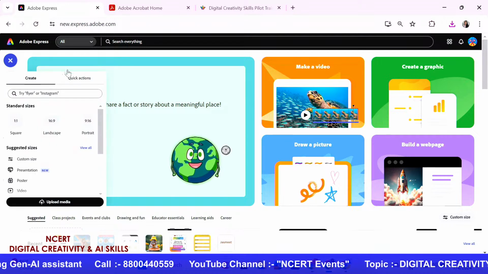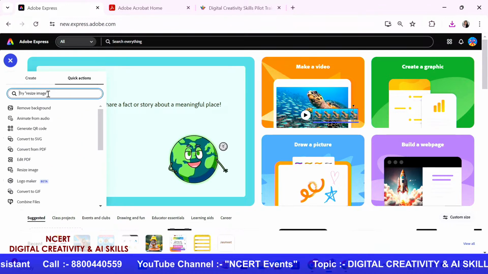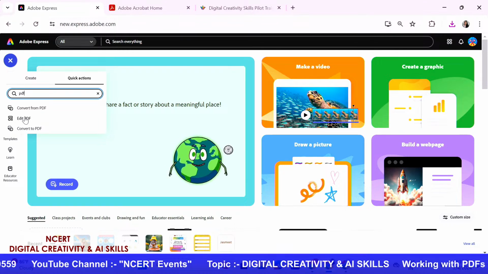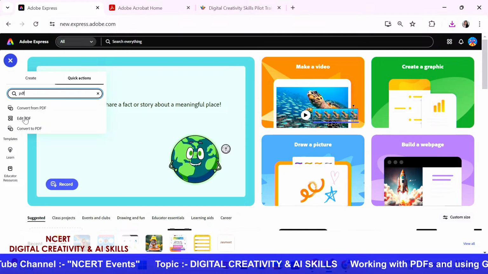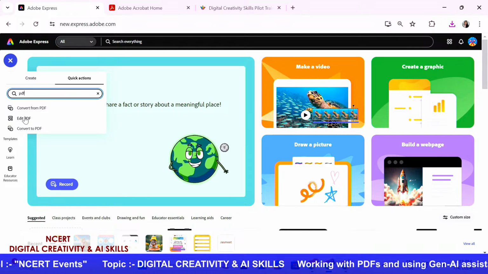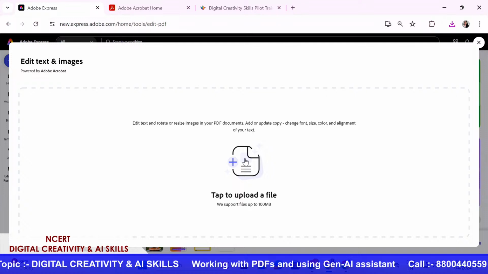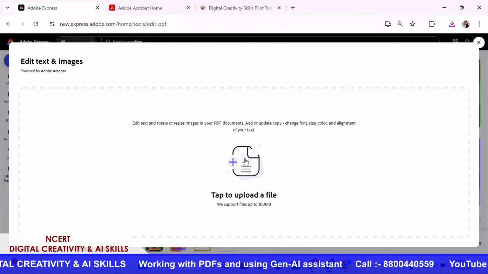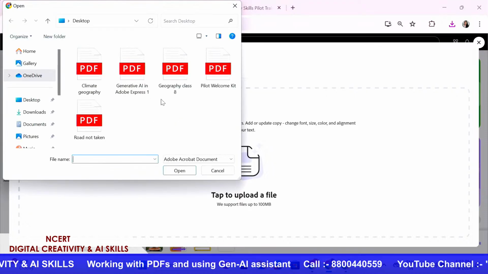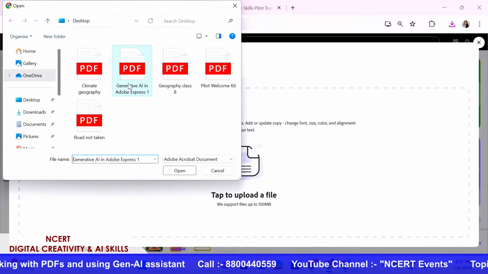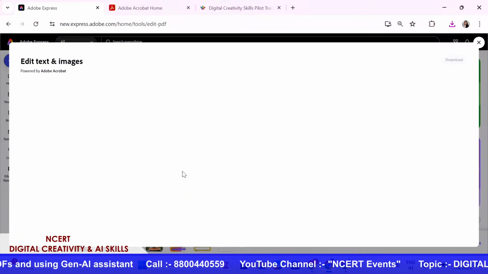And the last one, which is a very interesting one as well, and a lot of my teachers love it, is editing a PDF. A lot of educators who use editing PDF on Adobe Express love this feature because then they are able to edit the PDFs that they have on their devices. Absolutely, because generally we are unable to edit our PDFs, and if this is the case in Adobe Express, then I think most of the educators would love to use it.